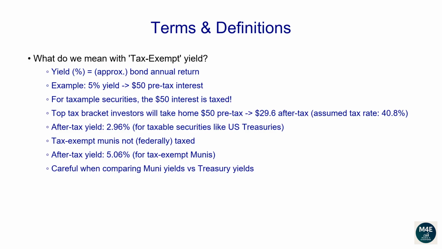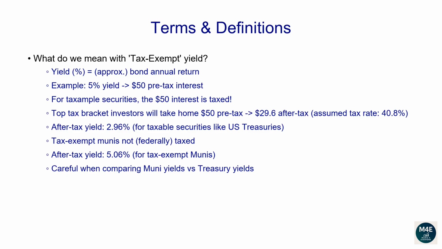But most bonds are taxable, meaning you must pay your ordinary income tax on that $50. If you're in the highest tax bracket, currently 40.8%, your after-tax interest actually received would be $50 times (1 minus 40.8%), and that's equal to $29.60. This means your true after-tax yield is 2.96%, not 5%.